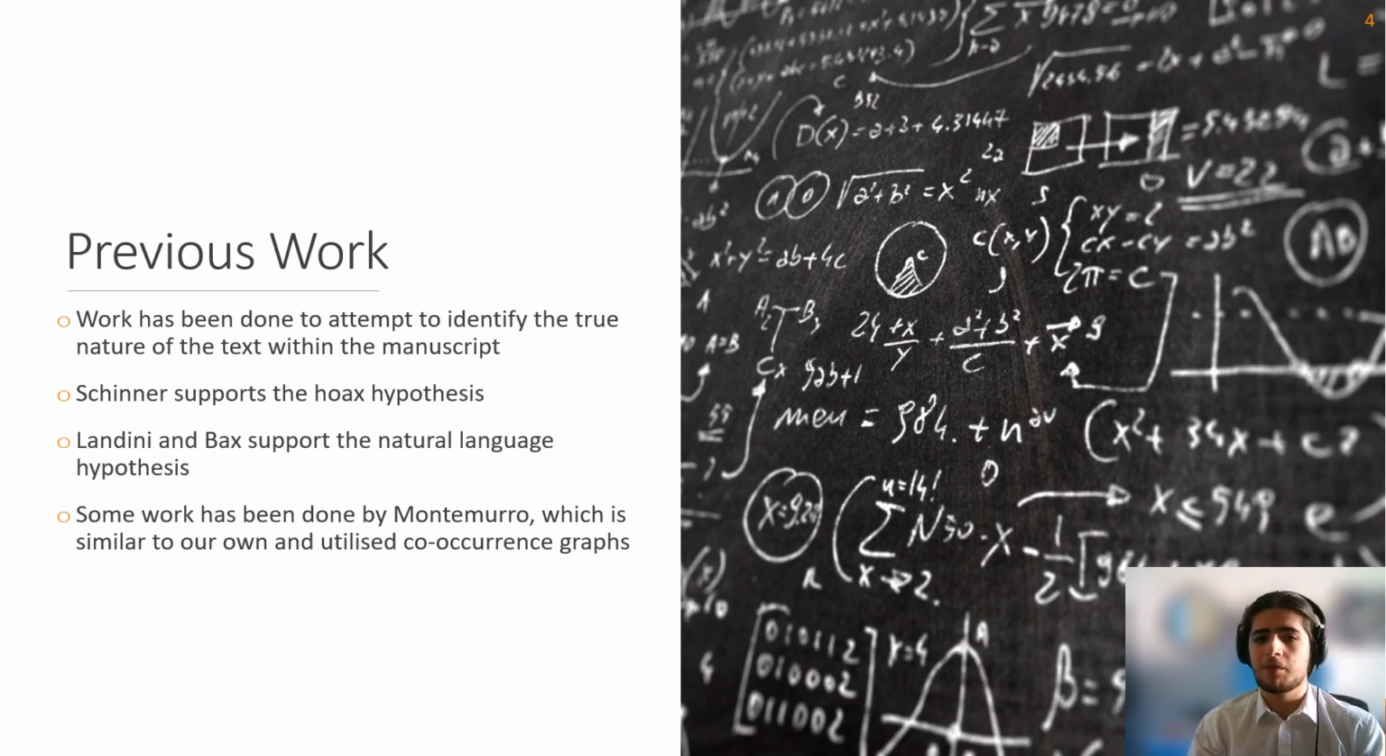Furthermore, there has been some work done by Montemurro, which is similar to ours in that it involves co-occurrence graphs to determine a list of words with greater semantic meaning. The results of this also seem to indicate that the Voynich has some sort of linguistic structure.